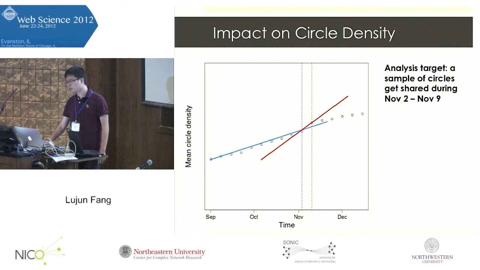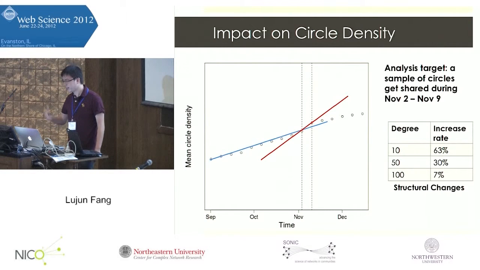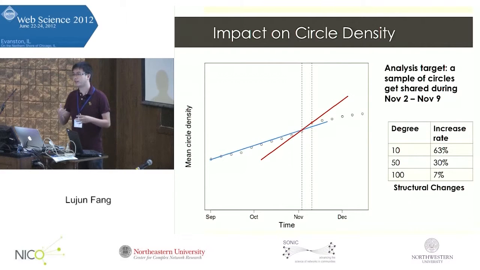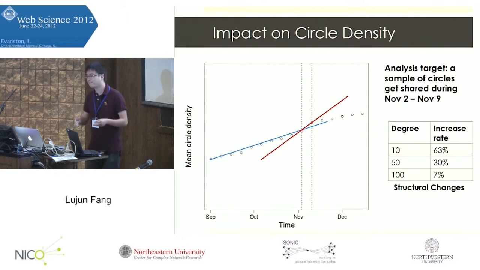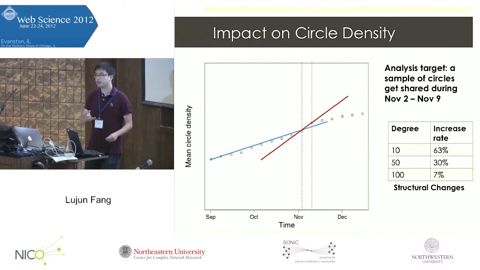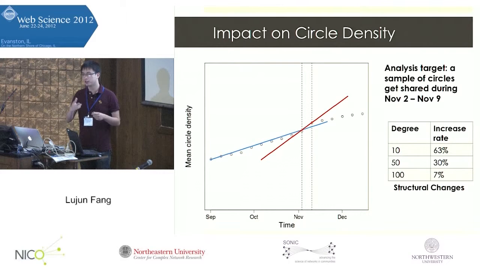We also want to know whether there are structural changes affecting the circle members. The answer is actually yes. The way we look at this question is we pick the circle members and divide them based on their degree, essentially the bidirectional edges they have with other users before the circle sharing event. And we observe, for circle members of different degree, the percentage increase in their bidirectional edges during the circle sharing week.